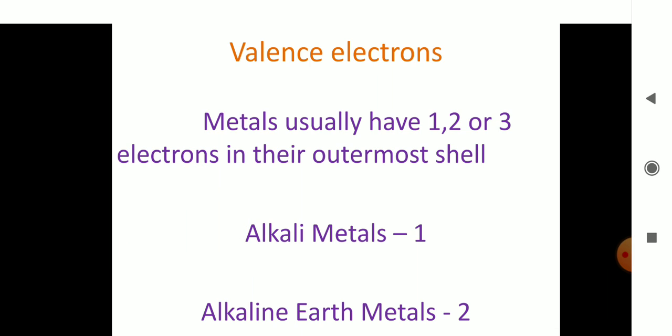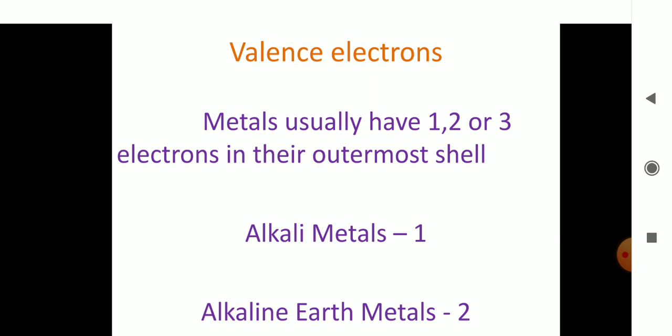And here we are going to see how many electrons are present in the last shell of an atom, that is given here. Metals usually have 1, 2 or 3 electrons in their outermost shell. They may have 1 electron in their last shell, they can have 2 electrons, or they can have 3 electrons in their outermost shell. So this is the idea about valence electrons of metals. How many valence electrons do they possess? They possess either 1, 2 or 3 valence electrons.